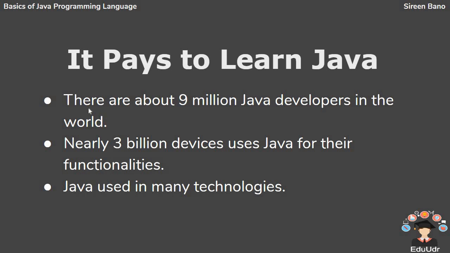There are about 9 million Java developers in the world. Java has a very strong community, so whenever you are trying to solve a bug, you can easily go onto the internet and check out the problems and you will definitely get the answers. Nearly 3 billion devices use Java for their functionalities, which is directly proportional to the number of job opportunities this field could offer you. Java is used in many trending technologies like big data, which uses Scala, and it has a rich standard API which is used in Android application development too.